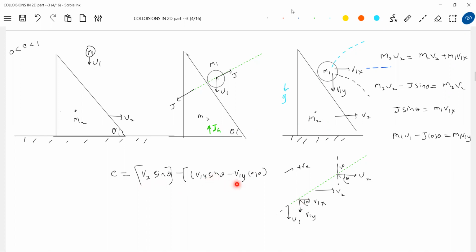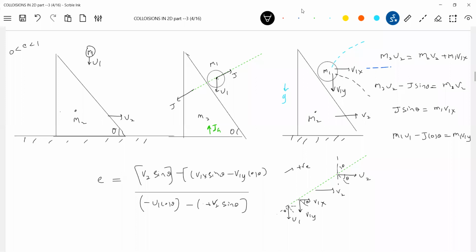So why two components? Due to the x component and due to the y component. I'm resolving along the line of impact here, divided by that of the particle, which has u1, so along minus u1 cos theta. This will be v2 sin theta. Like this, you can define the coefficient of restitution based on the value of e. Yes, you can solve it.